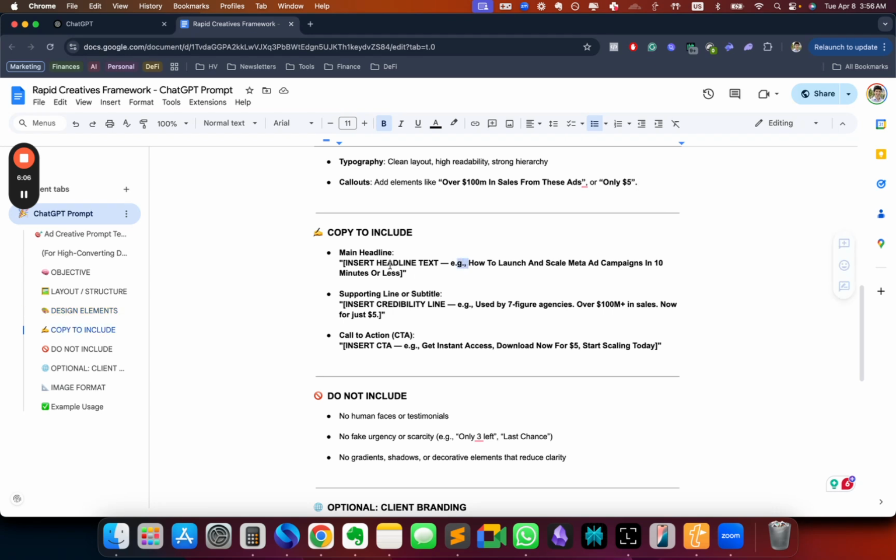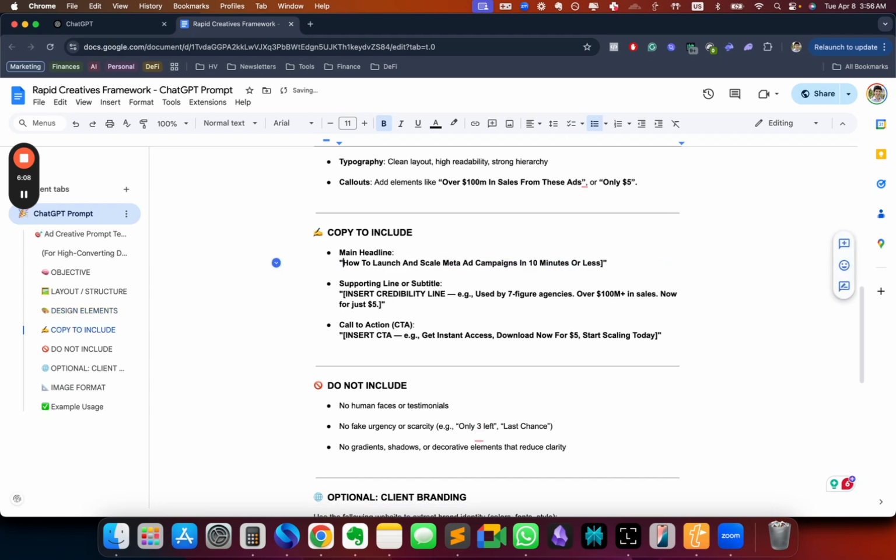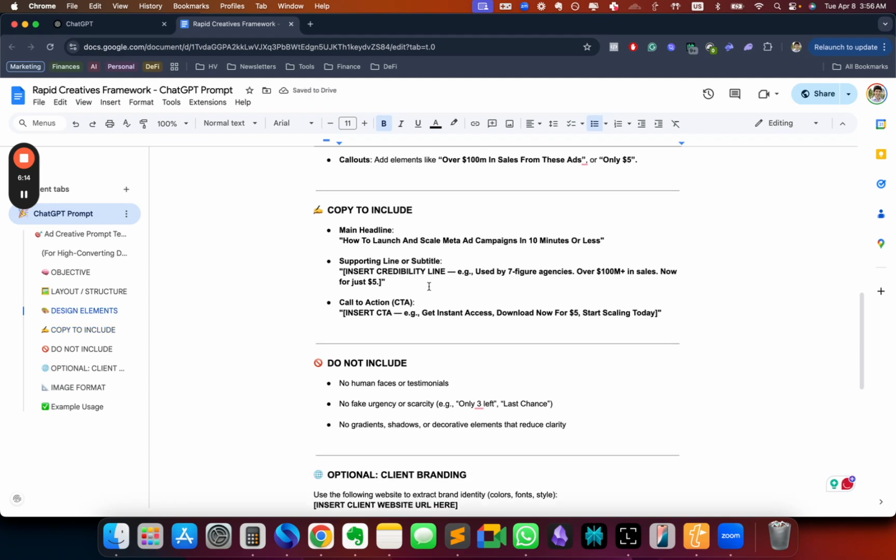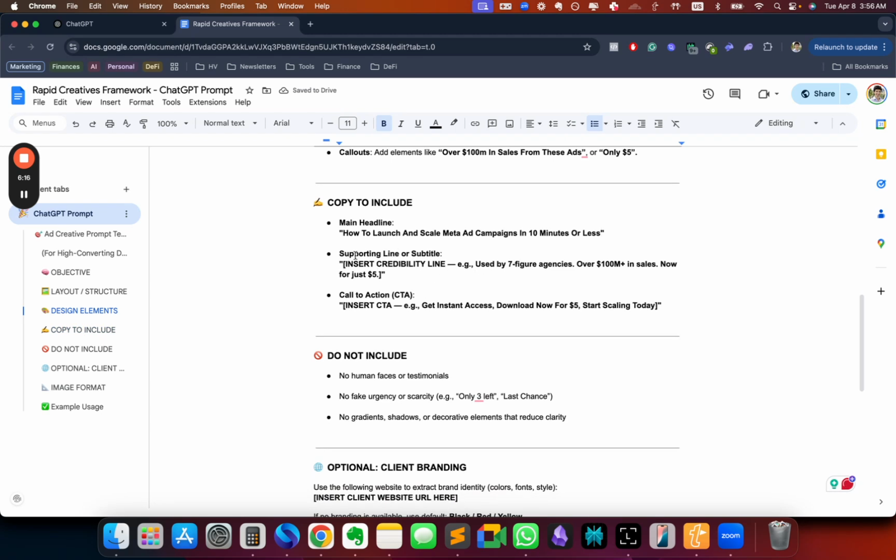So in my case, I'm just going to leave this, right? How to launch and scale Meta ad campaigns in 10 minutes or less. That's my benefit-based headline. Now, the supporting line or subtitle, the credibility line. We're going to keep this, but here you can add a little bit of copy, like, come into your area, or click here to get your discount. Those types of things are the subtitle of the ad.